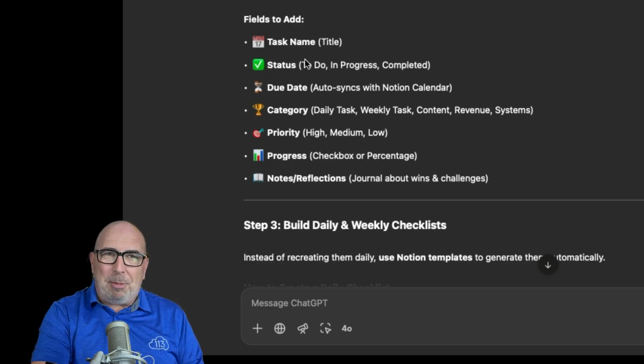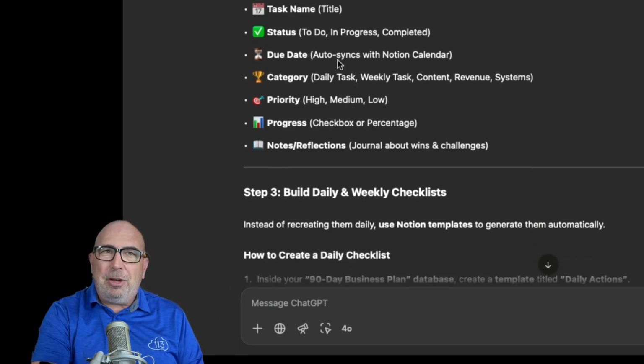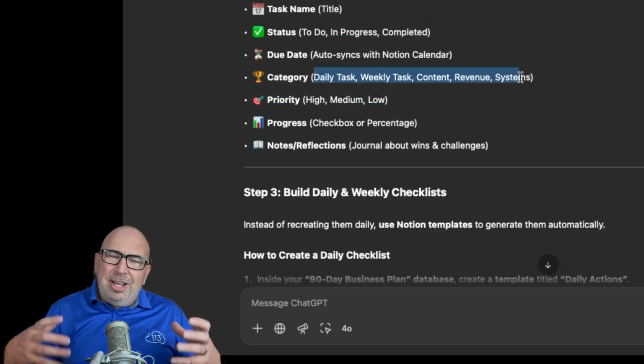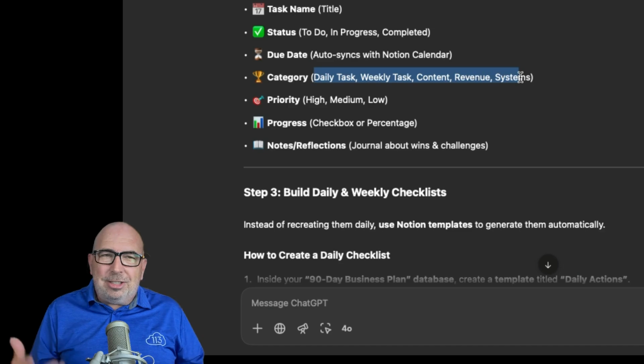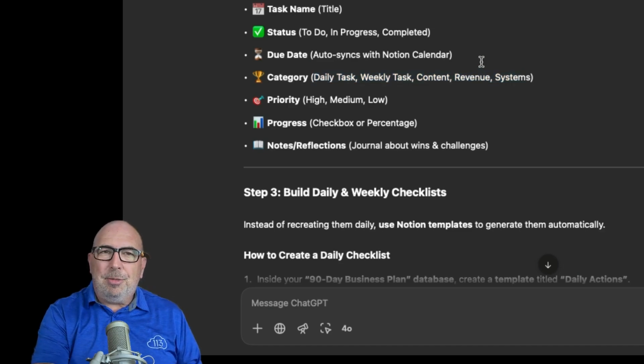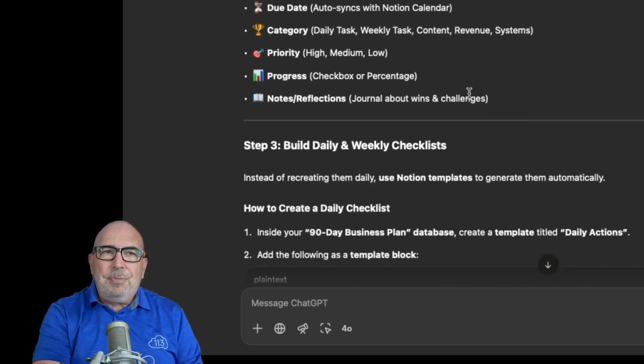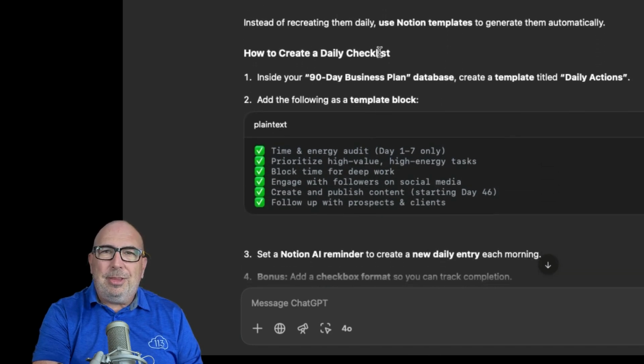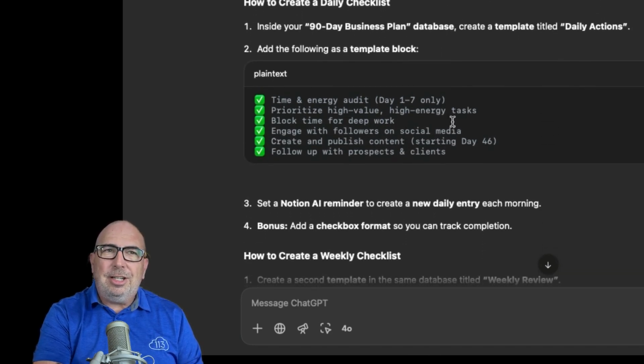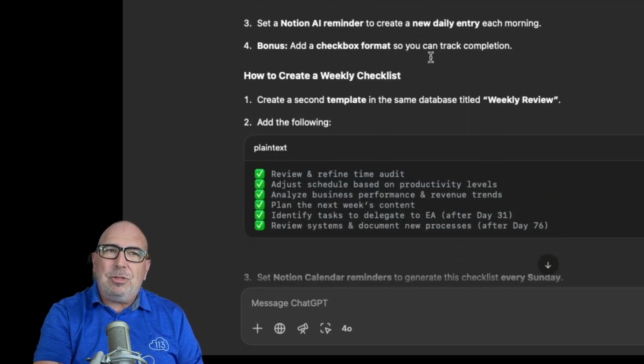And here's all the properties and what they do and what you need to put in there, including, like, I've got a pick list called status, and then it's telling me what statuses to add in there. I've got categories. It's telling me what categories. It's truly designing essentially a piece of software for us from a simple prompt that we can really use in real life. Step three is building out the checklist, and you'll see here each of the items that go into the database for the checklist.